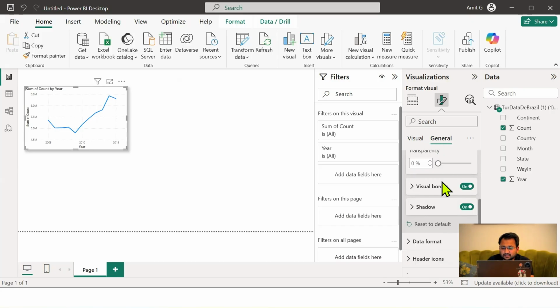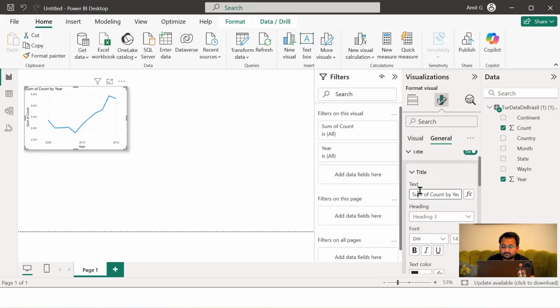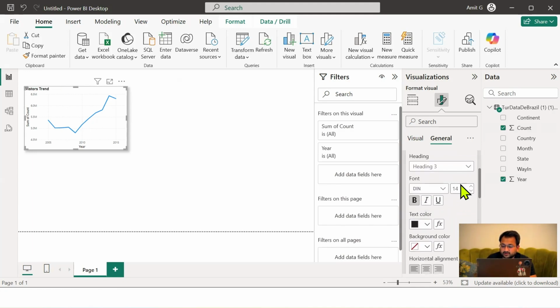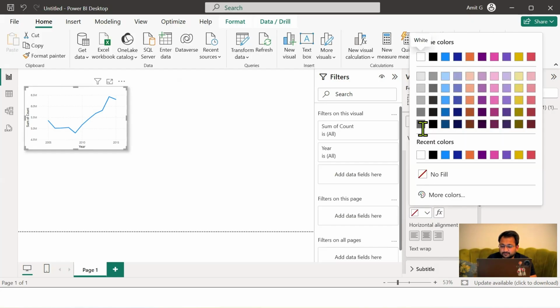And when it comes to title, I'll click on title, and let's put it as visitors trend. We can make it bold, increase the font size. And let's keep the text color as white and background color as dark gray.